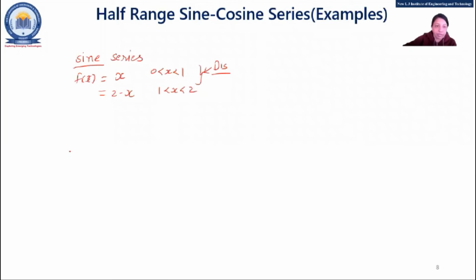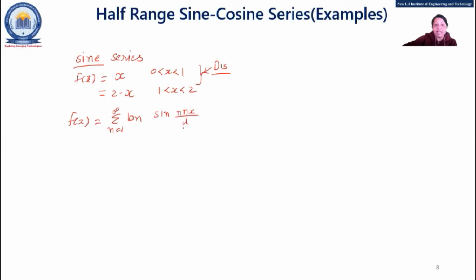So it is an example of half range. Fine. Okay, sine series. So whenever sine series is there, you know that there will be only which term? bn term. So your Fourier series will contain sigma n equal to 1 to infinity bn sin n pi x by L.